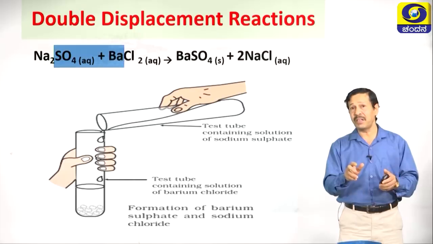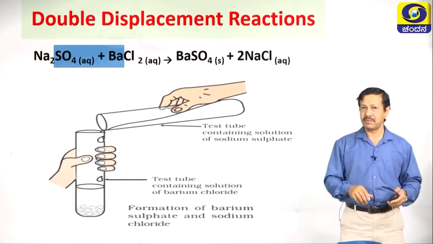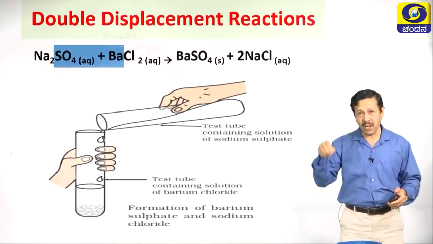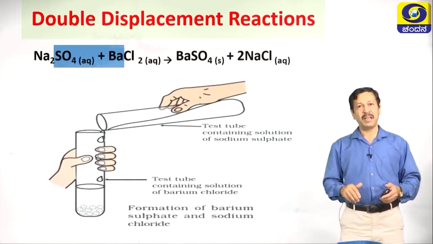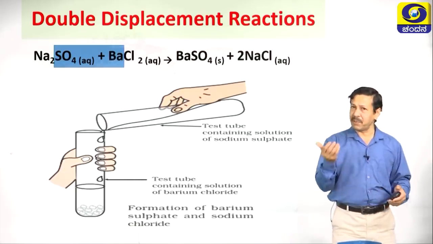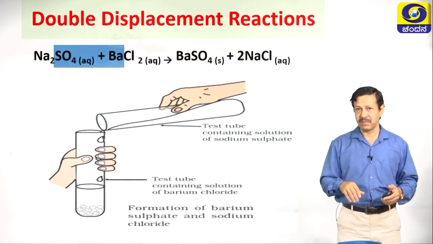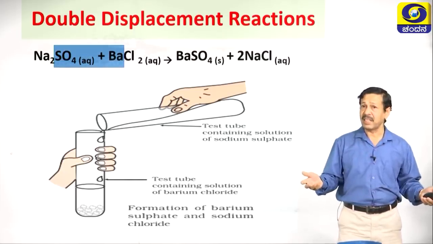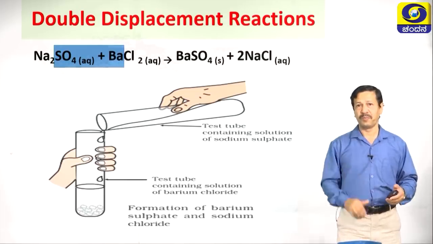When you mix them together, BaSO4 plus NaCl is formed. Here BaSO4 is solid, it is called a precipitate. Any chemical reaction during which a precipitate is formed is termed as precipitation reaction. A double displacement reaction can be a precipitation reaction also.